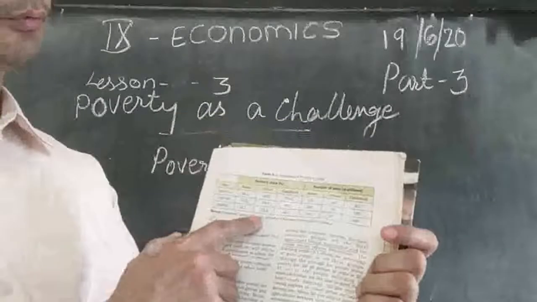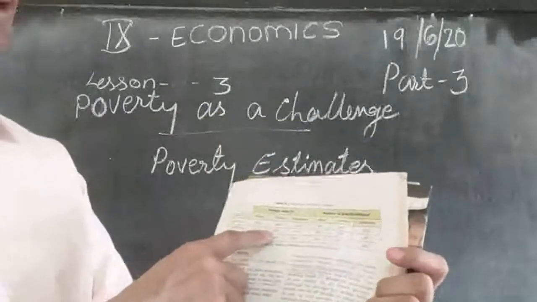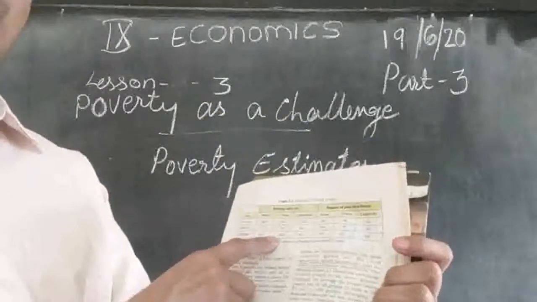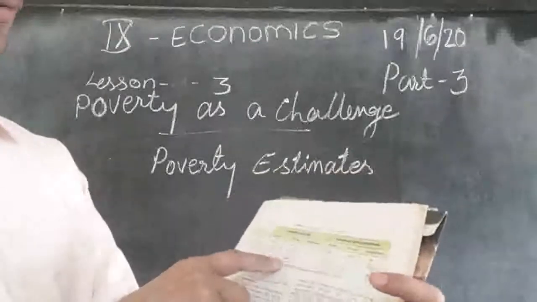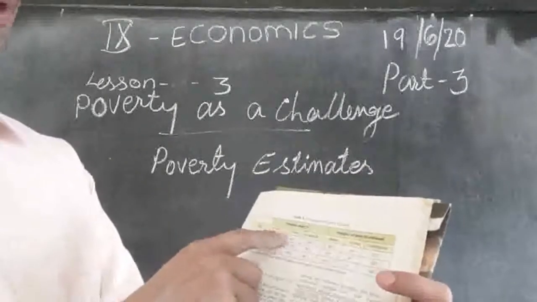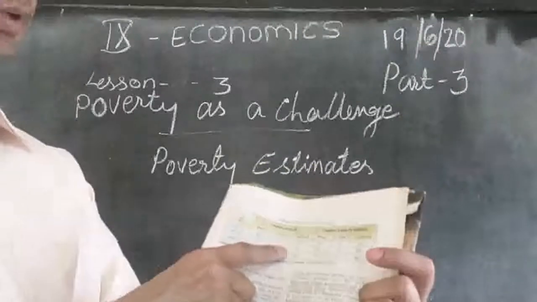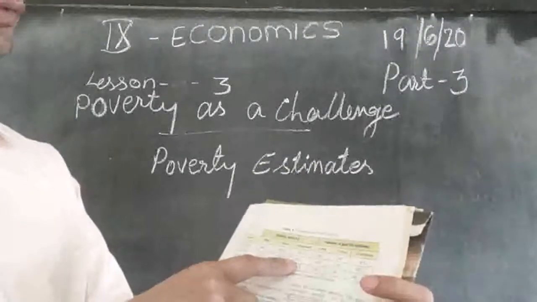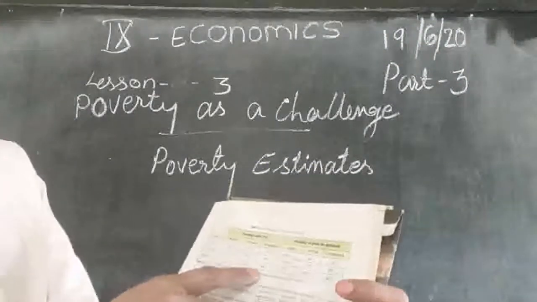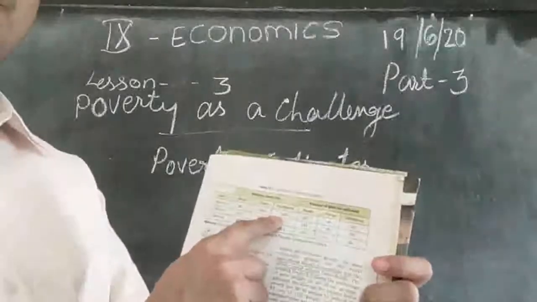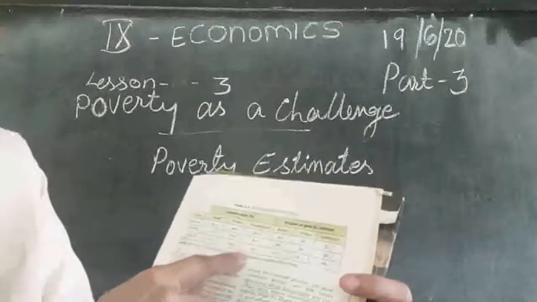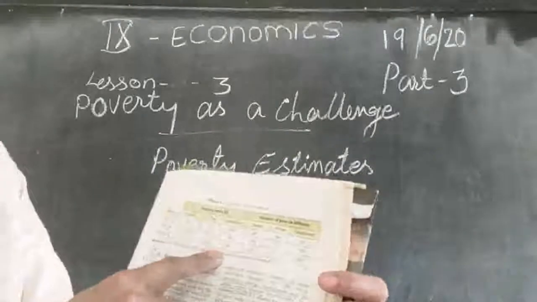It is coming down from 49, it became 32, then it became 23 and so on. Then combined together, both urban and rural, the poverty ratio is also improving. From 54.9 it came down to 36, then it came down to 26 again.